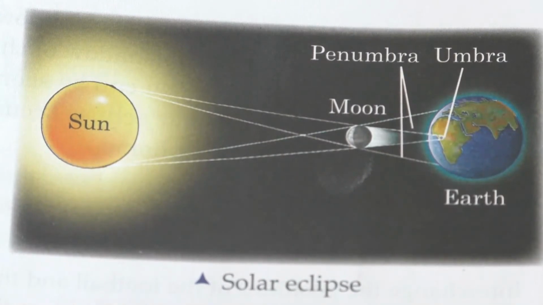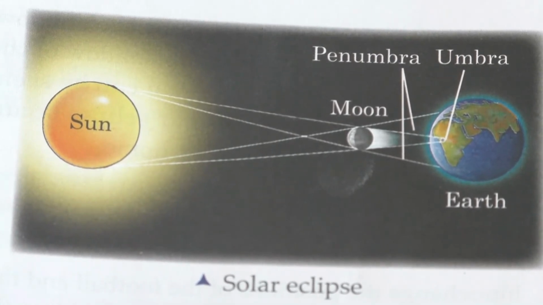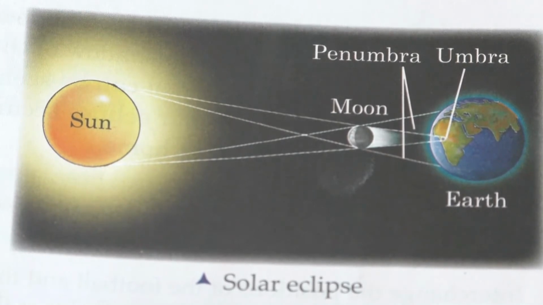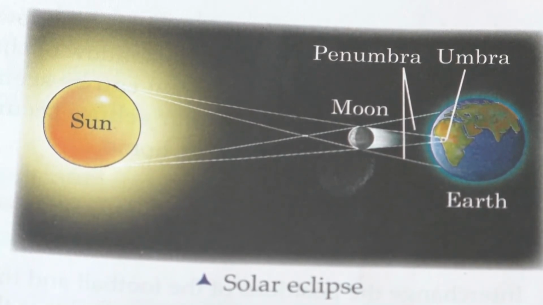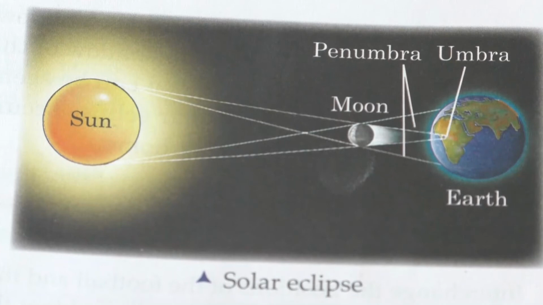Now about solar eclipse, you can see the picture. Here you can see the sun, and the moon is in between sun and earth, isn't it? Yes. So you can see the core region, that is umbra, and the side region as penumbra, isn't it? Yes. So here in the solar eclipse, the sunlight is completely blocked and the sun is completely hidden by the moon.